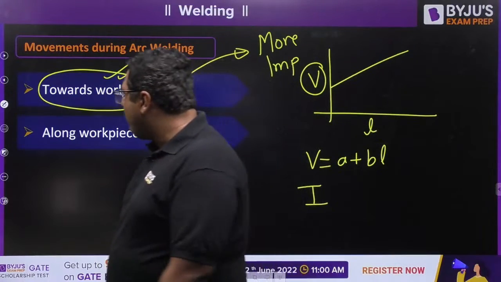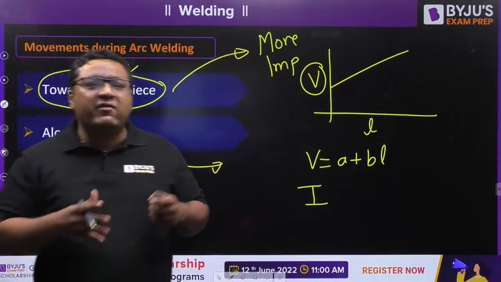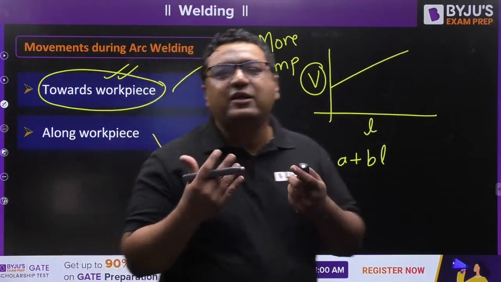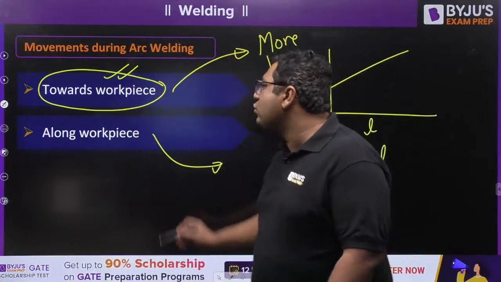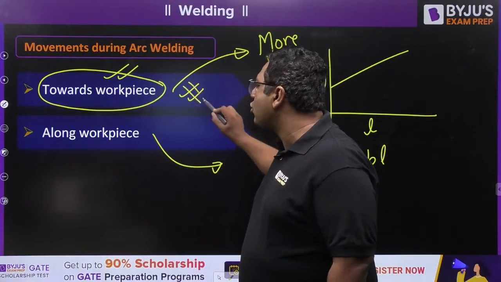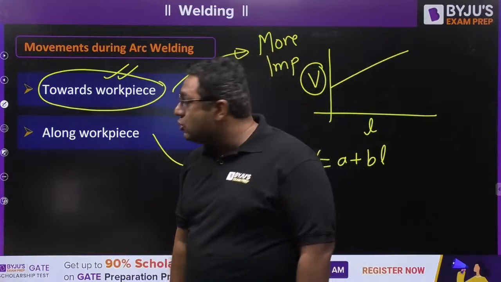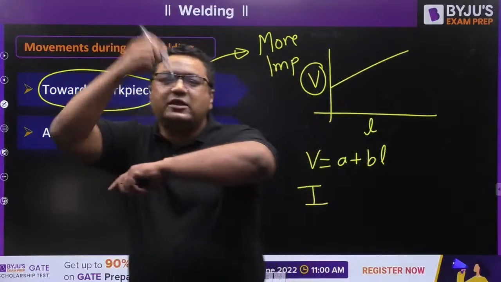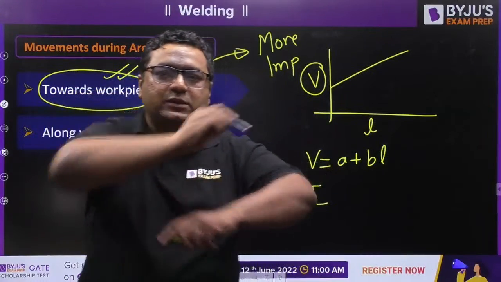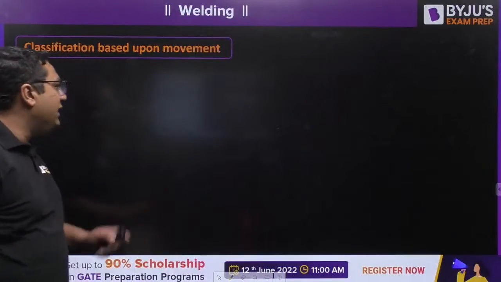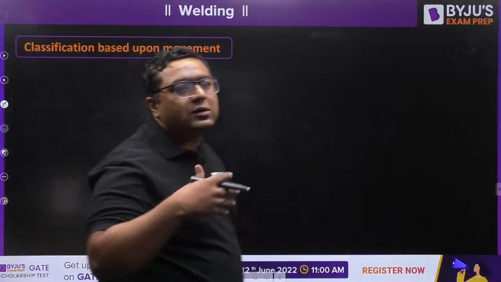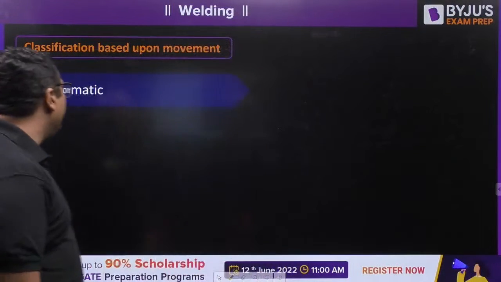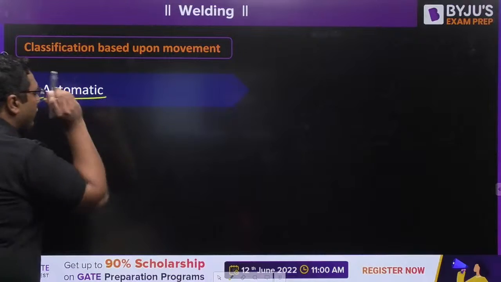If we want to make our welding defect-proof, then obviously we need to have control over this movement first. Based on the movement of these two kinds, one towards the workpiece and the other along the workpiece, the entire arc welding process is classified into three categories. The very first type is automatic welding.